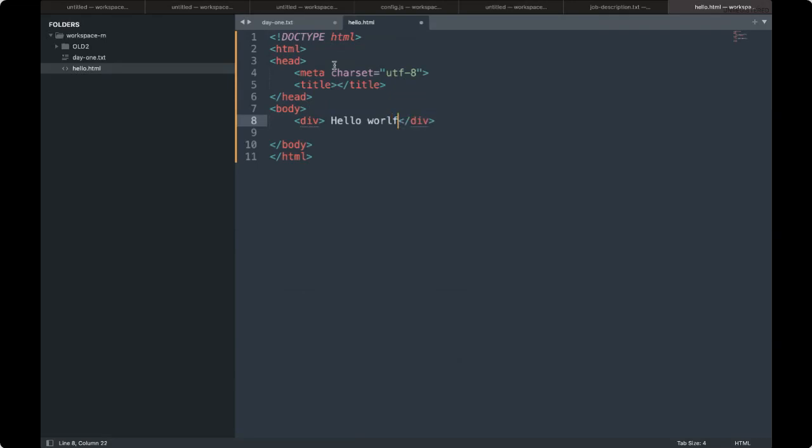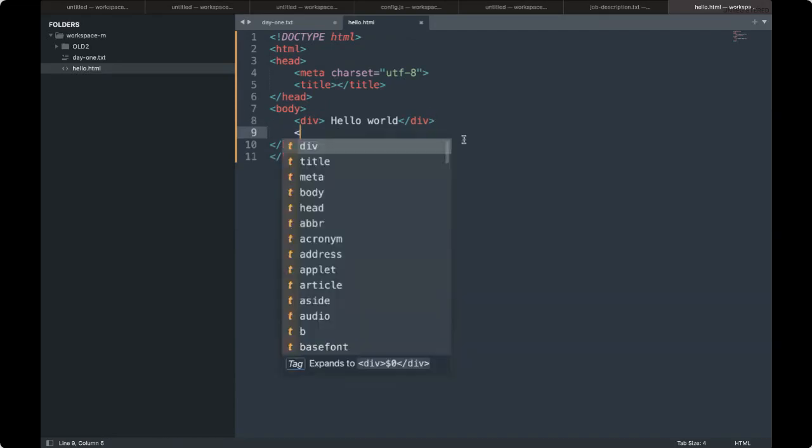Simple HTML, nothing great. Let me do further. I'm creating a form.